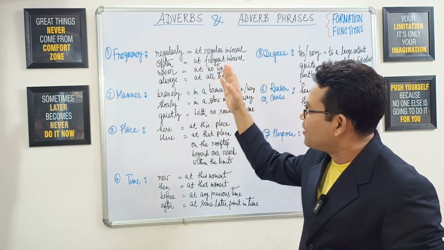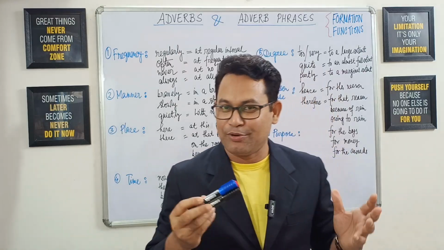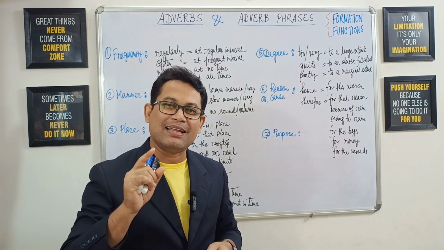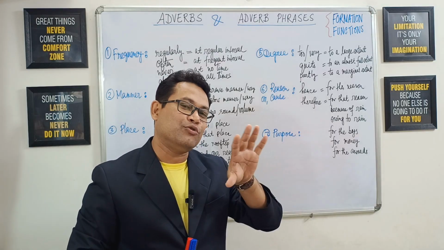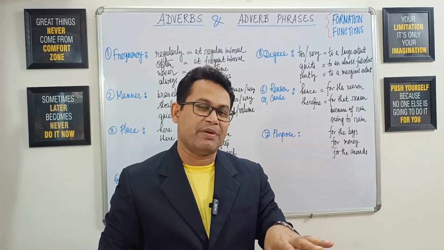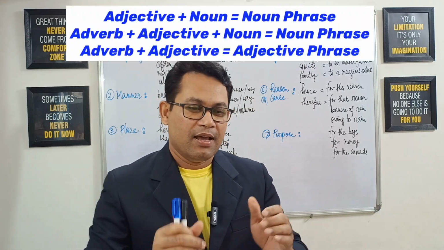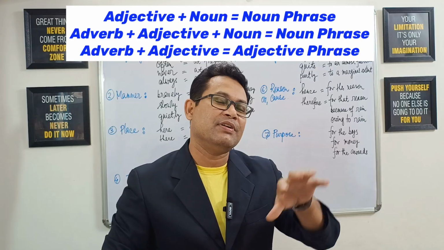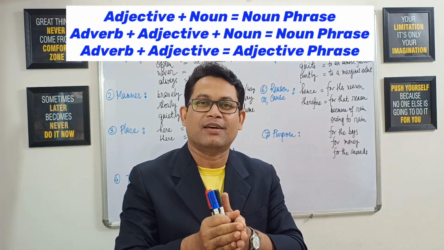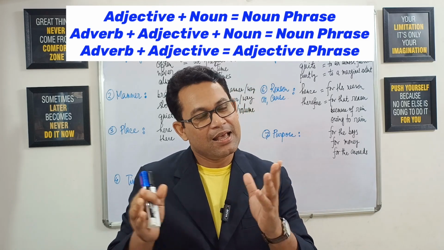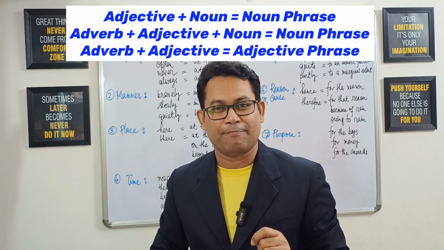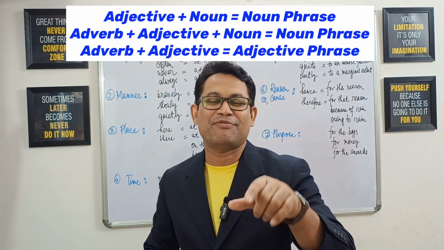Now today's video will be on adverbs and adverb phrases, and let me tell you that I have already covered noun and noun phrases and adjective phrases in detail, how to frame them, how to use them. If you have already watched all those videos I have just mentioned, you have probably noticed that any combination of noun and adjective is a noun phrase. If it is the combination of noun, adjective and adverb, all three together, it is also a noun phrase. Then if we get a combination of adjective and adverb, it is an adjective phrase. Then what is exactly the combination of an adverb phrase?